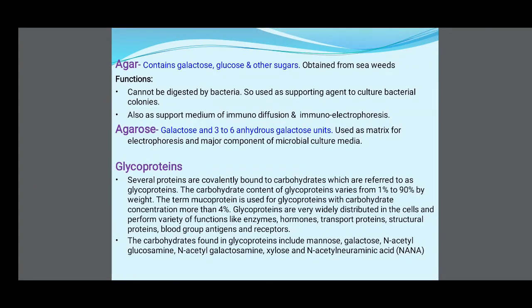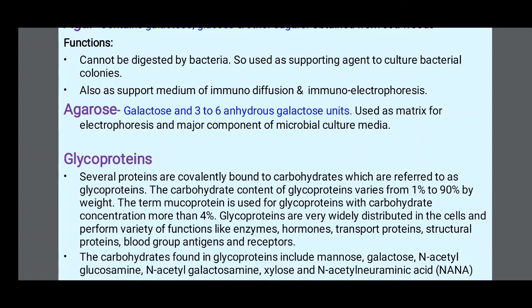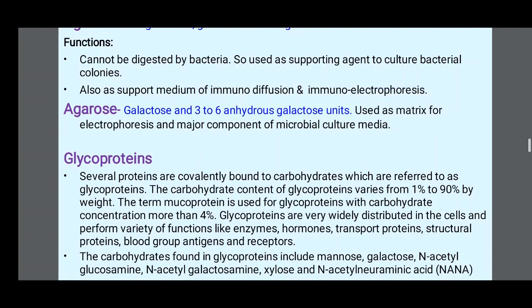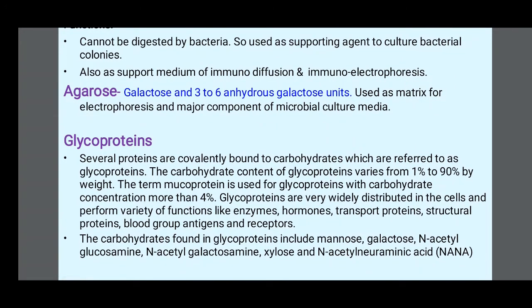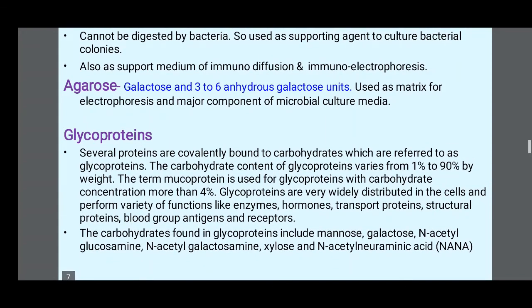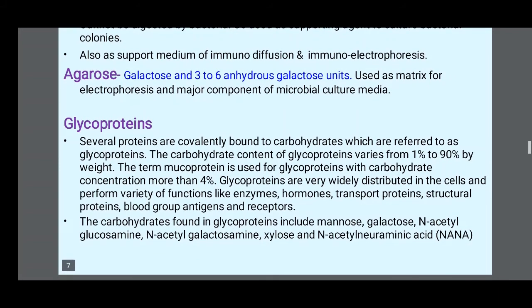Then glycoprotein. Several proteins are covalently bonded to carbohydrates, which are referred to as glycoproteins. The carbohydrate content of glycoproteins varies from 1% to 90% by weight. The term mucoprotein is used for glycoproteins with a carbohydrate concentration of more than 4%. Glycoproteins are very widely distributed in cells and perform a variety of functions like enzymes, hormones, transport proteins, structural proteins, blood group antigens and receptors. The carbohydrates found in glycoproteins include mannose, galactose, N-acetylglucosamine, N-acetylgalactosamine, xylose and N-acetylneuraminic acids.